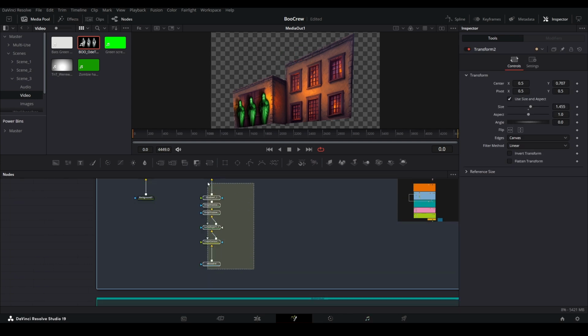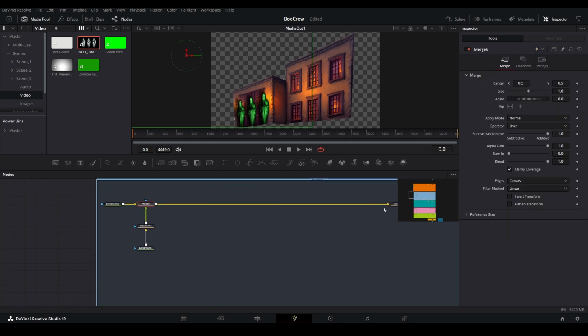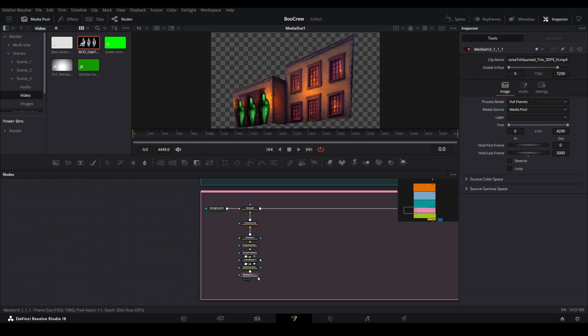Let's remove our previous ghosts from the first scene, because we are going to be building something completely different for this one. Now let's find our Boo Crew trio. For this, we will need to add a black background behind the ghosts to start this off. So let's move them over to the right.